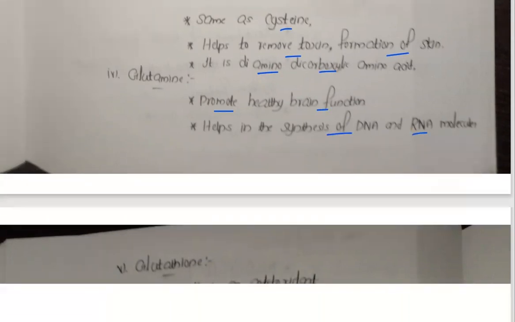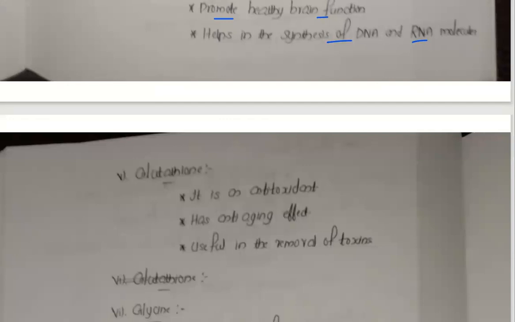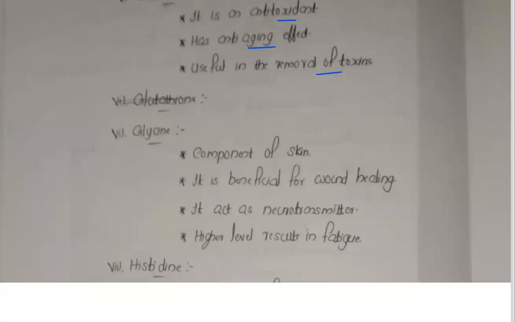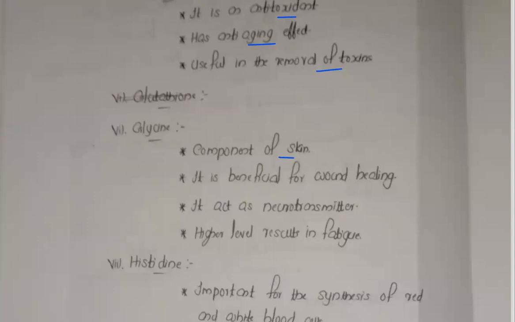That's the function of glutamate. Glutathione is an antioxidant having an anti-aging effect, useful for the removal of toxins. So these are the functions of glutathione. Now glycine, it is a component of the skin, beneficial for wound healing.